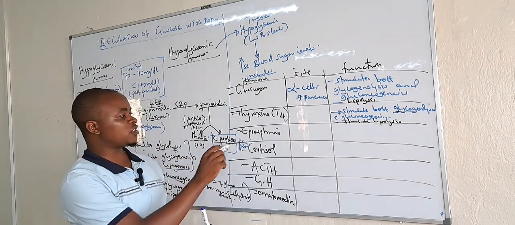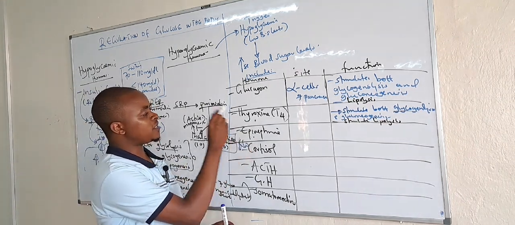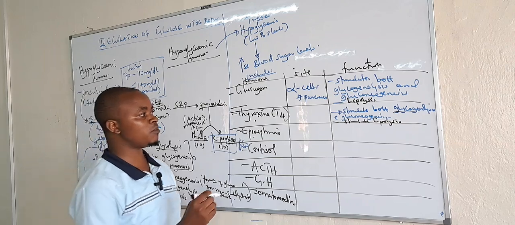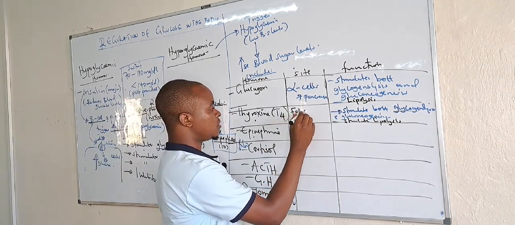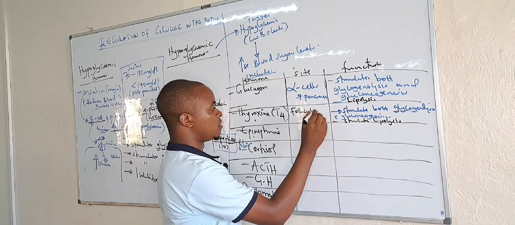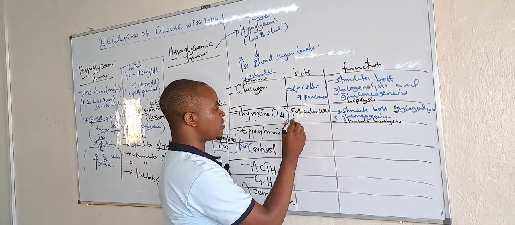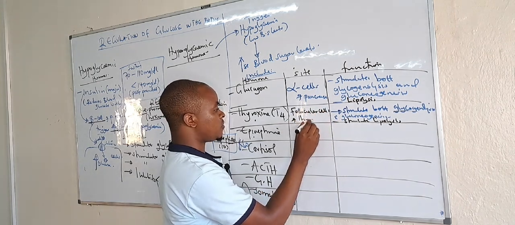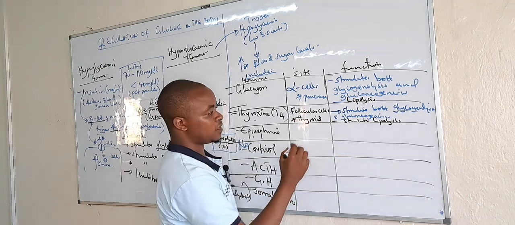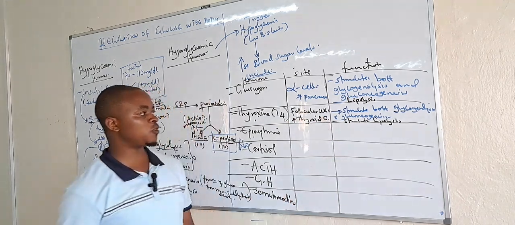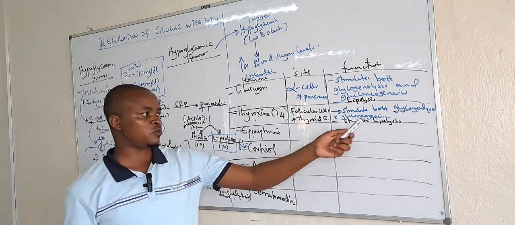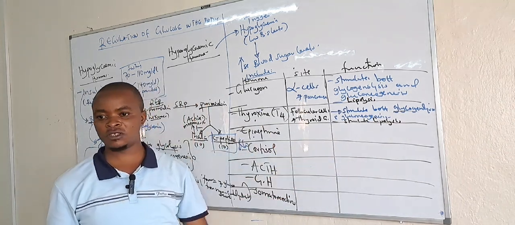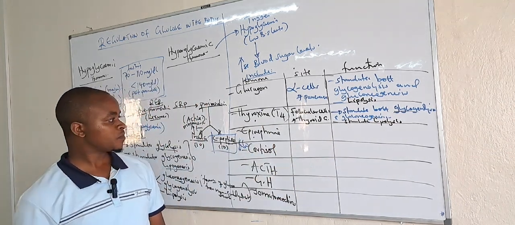So, another function, another enzyme, where is the thyroxine produced? It is produced by the follicular cells of the thyroid gland. So it is produced by the thyroid gland, and its role is to stimulate glycogenolysis and gluconeogenesis.